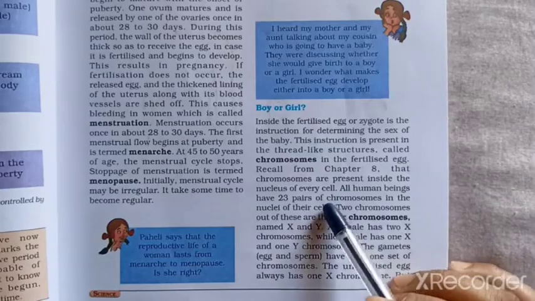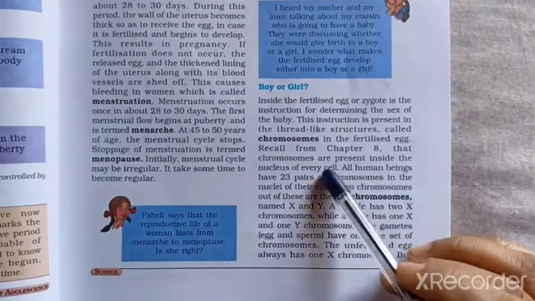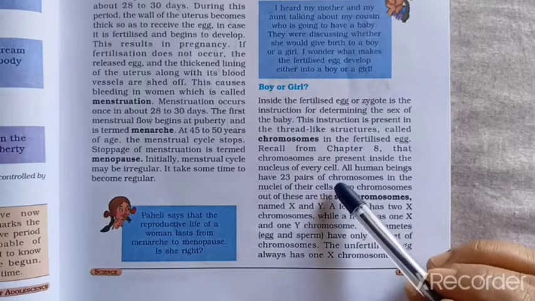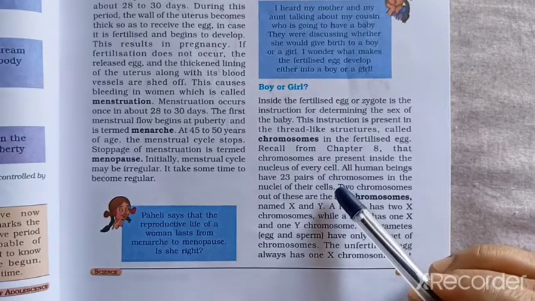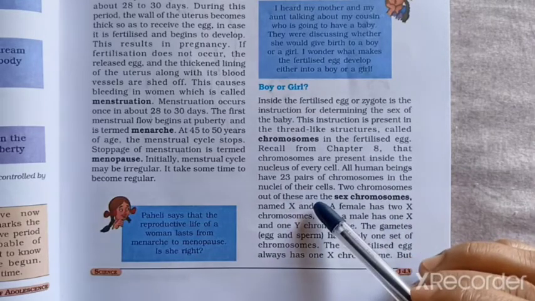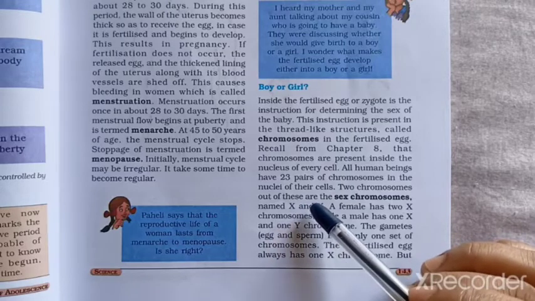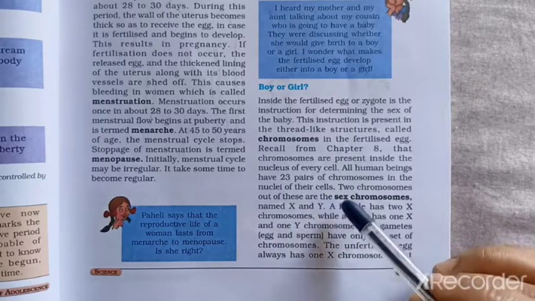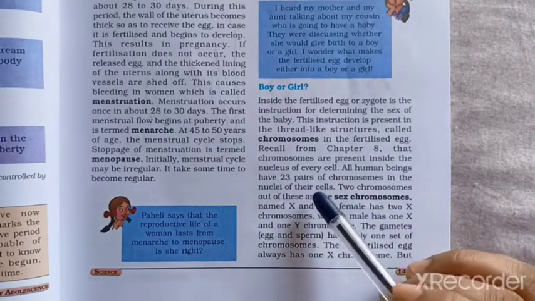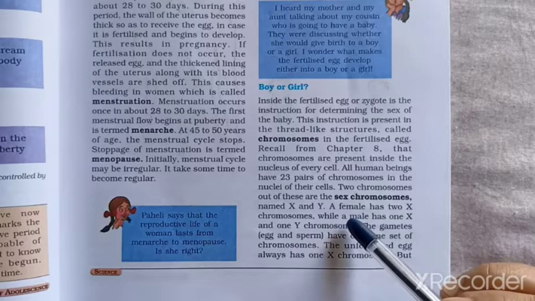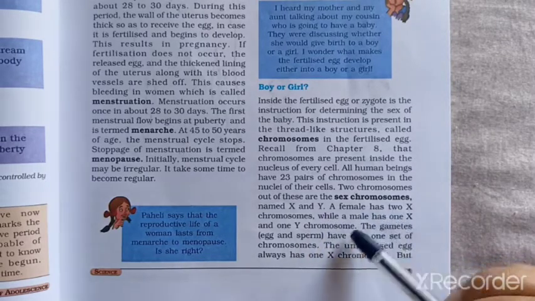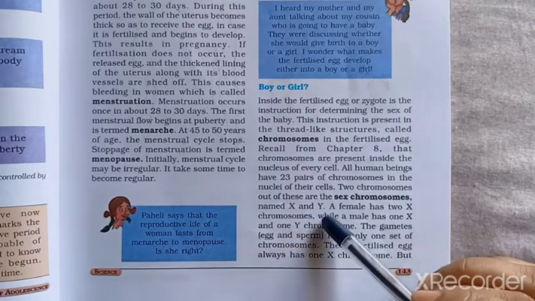And we can recall from chapter number 1 that chromosomes are present inside the nucleus of every cell. All human beings have 23 pairs of chromosomes in the nuclei of their cells. 2 chromosomes out of these are the sex chromosomes. Out of the 23 pairs of chromosomes, 2 chromosomes are the sex chromosomes, and they are named as X and Y.